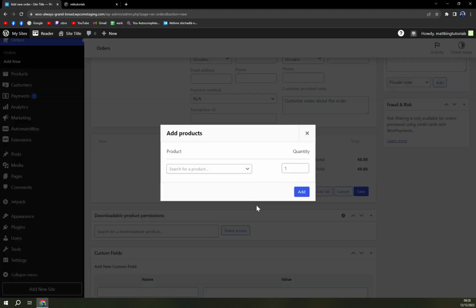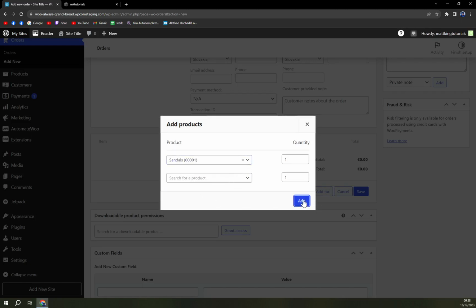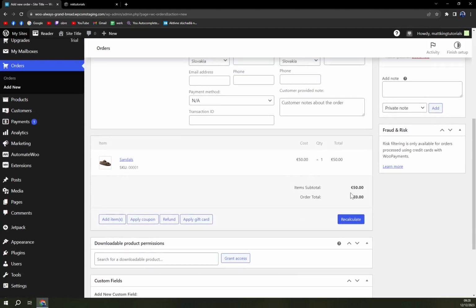Add product. We can go with our sandals, add a sandal. Okay. Recalculate. Okay, it's still 50.